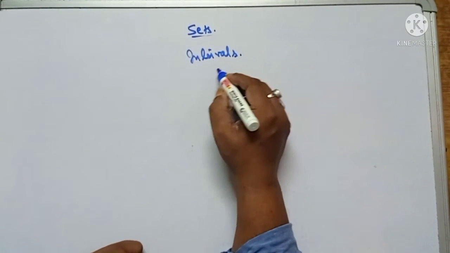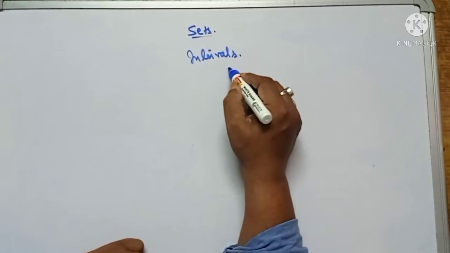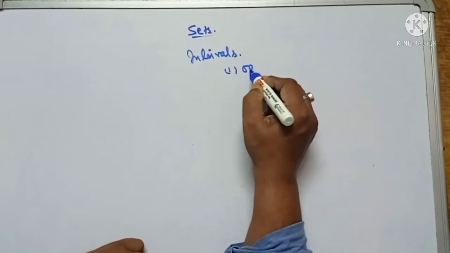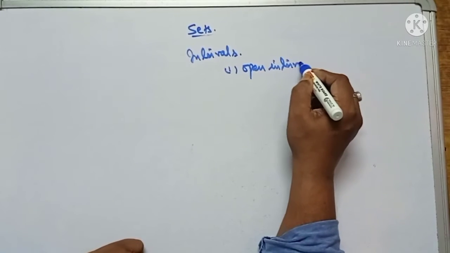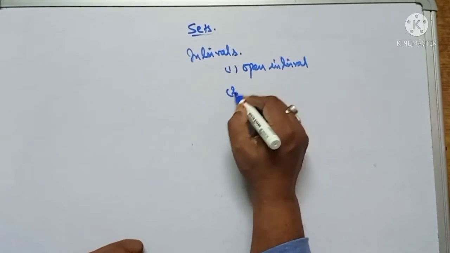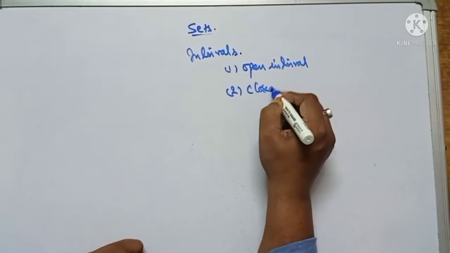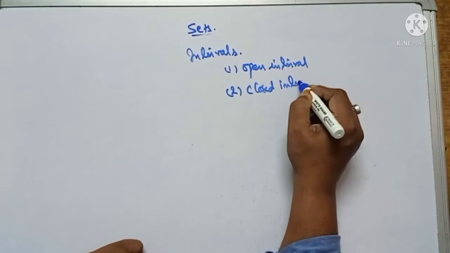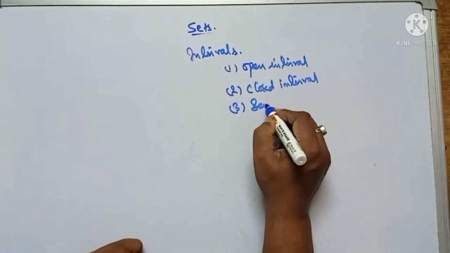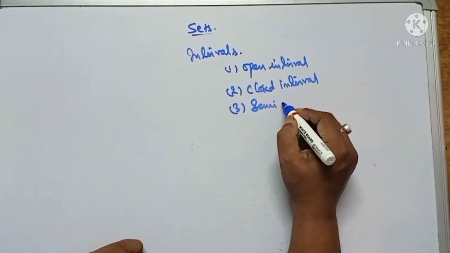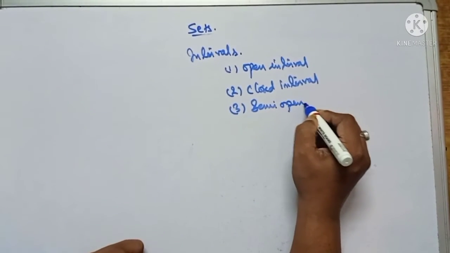There are three types of intervals. First is the open interval. Then second is the closed interval. And third, it is the semi-open interval.